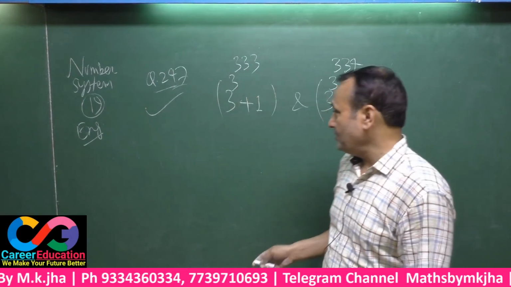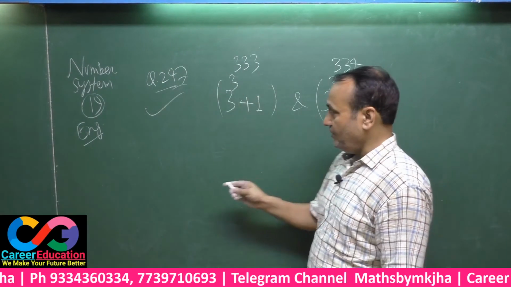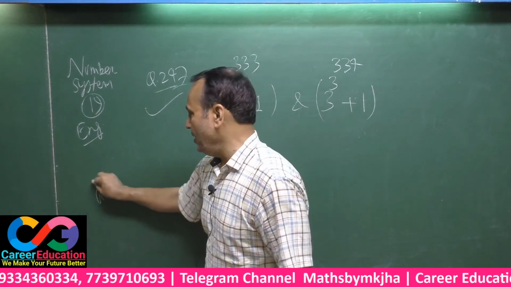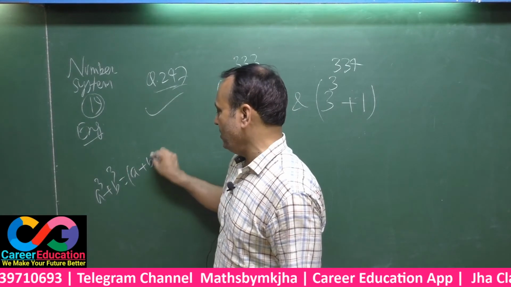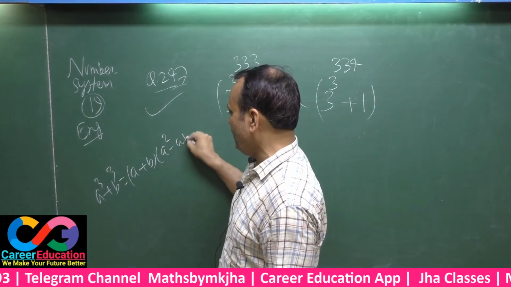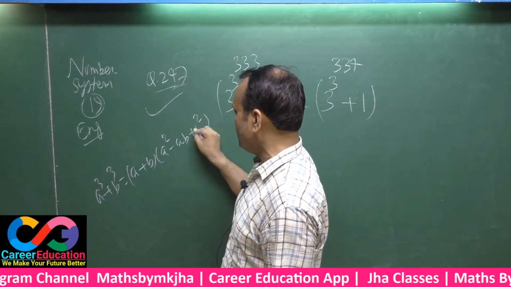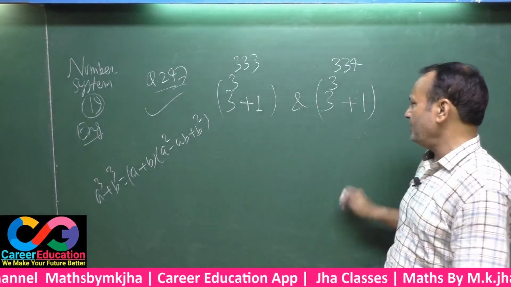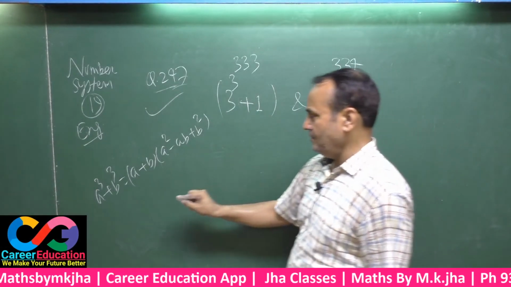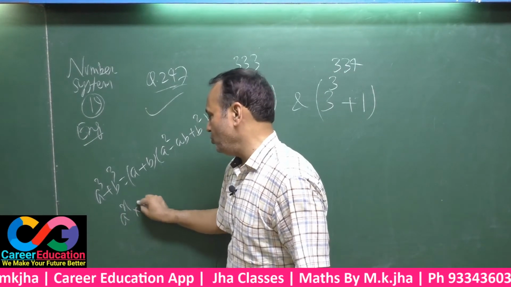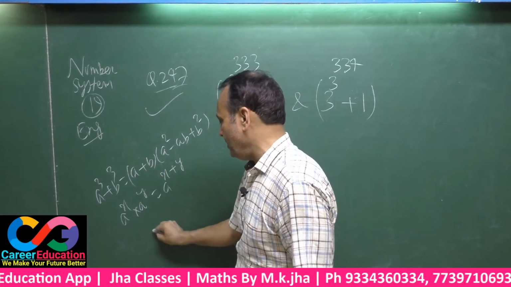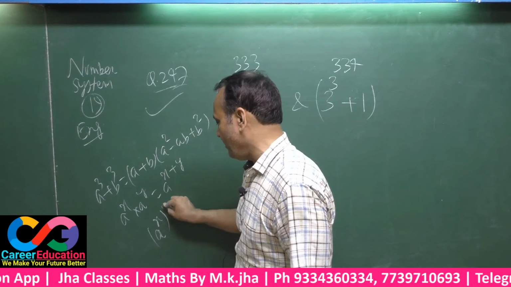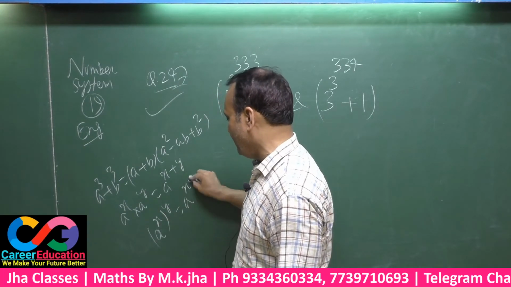Certainly think here: a cube plus b cube equals (a plus b)(a square minus ab plus b square). This is a formula. And again, a to the power x into a to the power y equals a power x plus y. Again, (a power x) power y equals a power x into y.